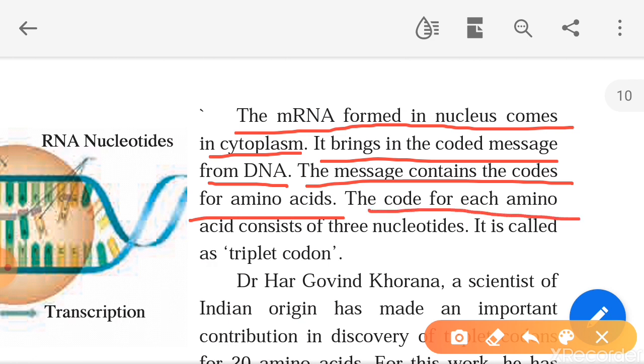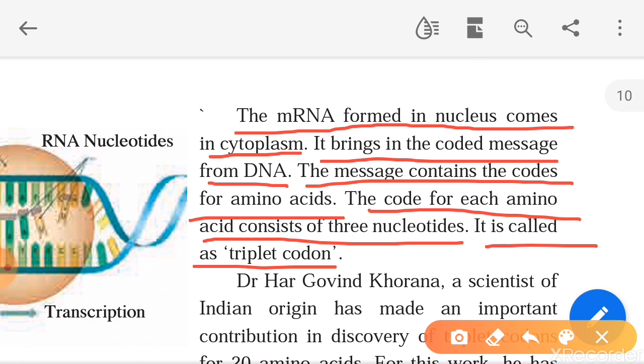The code for each amino acid consists of 3 nucleotides. Whatever message is brought by the mRNA, it is in the form of 3 nucleotides. It is called a triplet codon. Why is it called a triplet codon? Because the code for each amino acid consists of 3 nucleotides. The code is brought by mRNA from DNA to the cytoplasm, and the code is in the form of a message, therefore it is called a coded message.